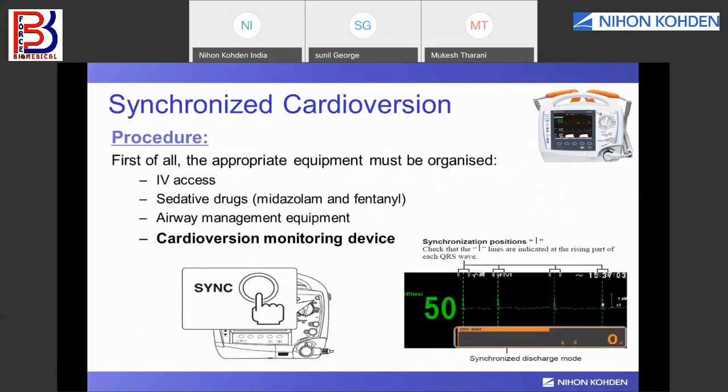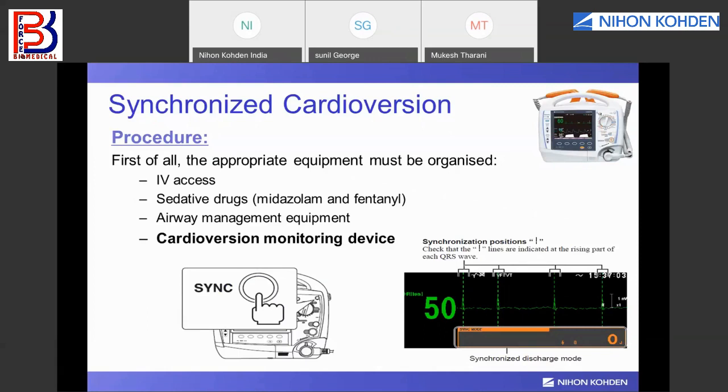The doctor or clinician can plan to do the synchronized cardioversion, and for giving this cardioversion, there are some requirements. They need to bring the crash cart near to the patient. The patient is catheterized with an IV line, and they have been given sedative drugs. The patient is relaxed with some drugs, and some painkillers are also given.